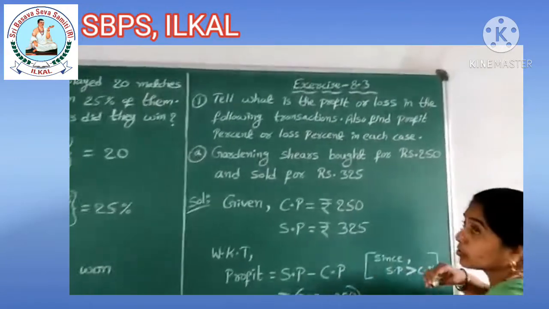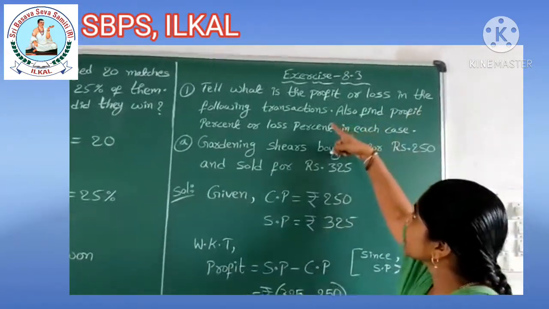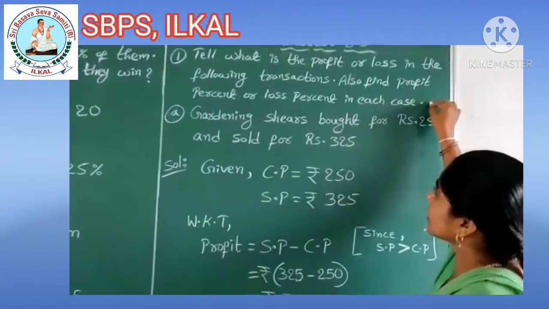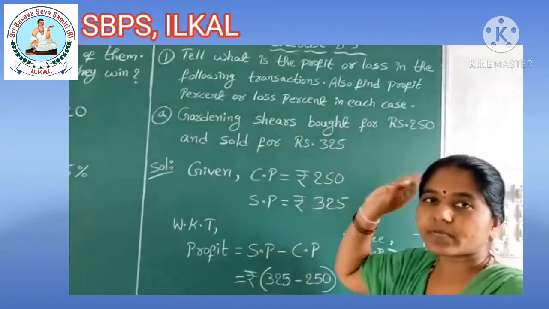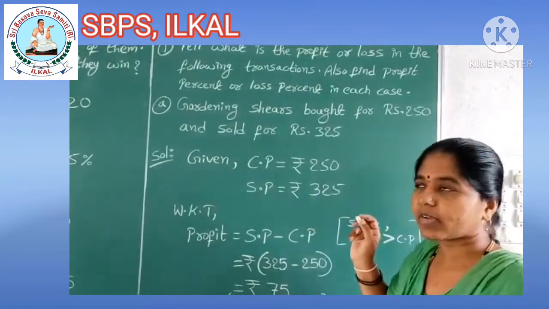Next exercise, first question, children. Tell what is the profit or loss in the following transactions. Also find profit percent or loss percent in each case. Means, children, first we have to find profit or loss. If you got profit, find profit percent. If you got loss, you have to find loss percent.